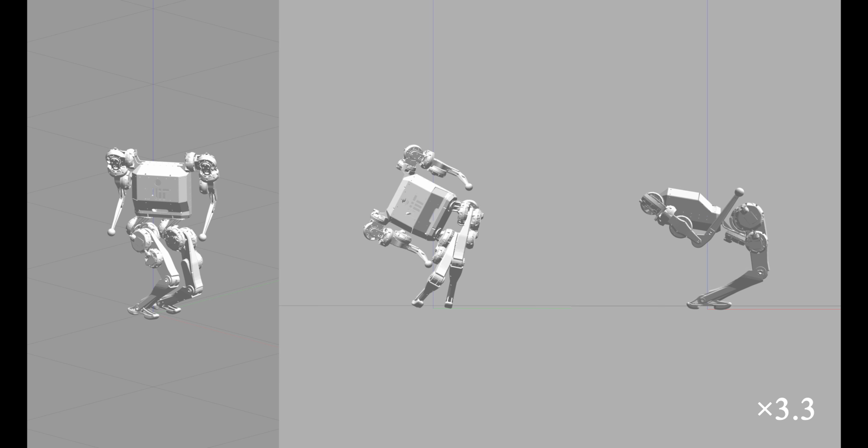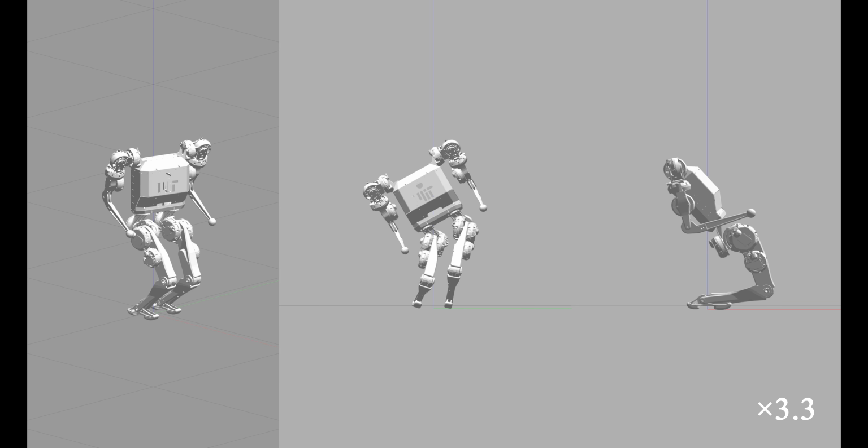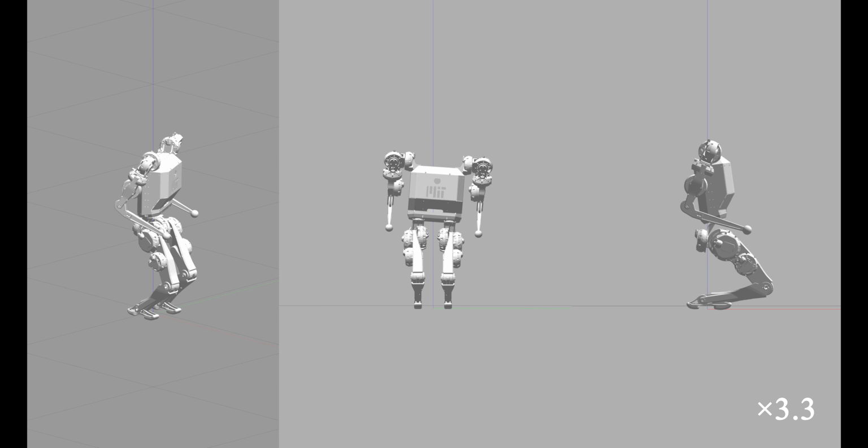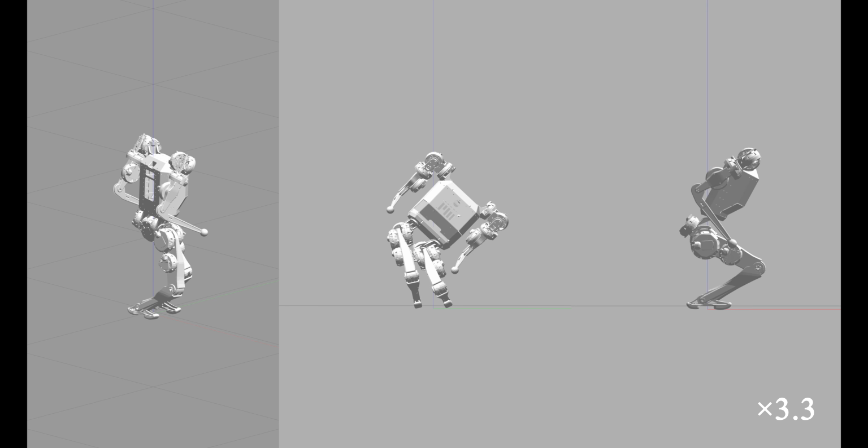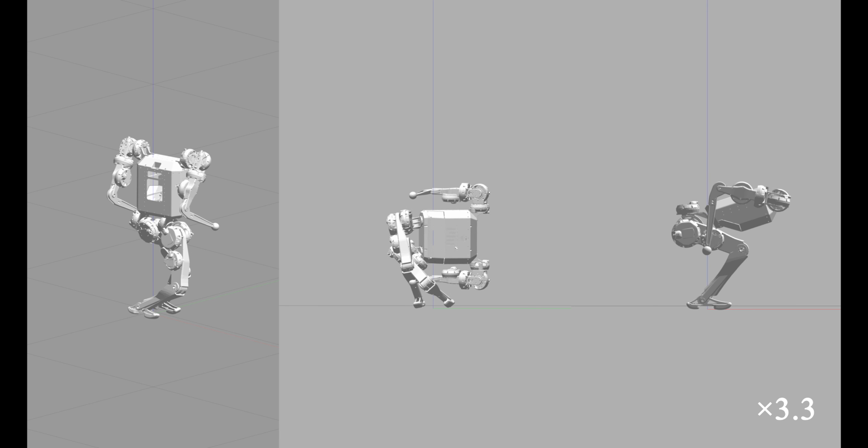In the fourth experiment, we evaluated our method in simulation on the MIT humanoid. Quaternion MPC effectively balanced the robot during large attitude changes, while Euler MPC suffered from singularities.